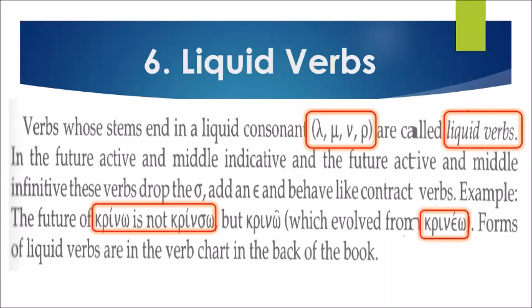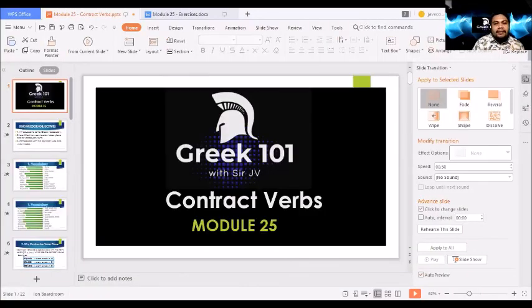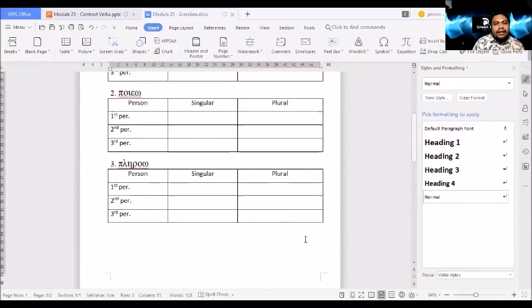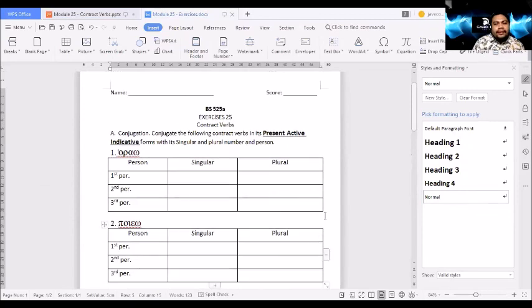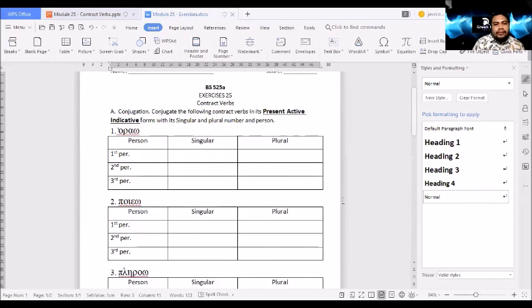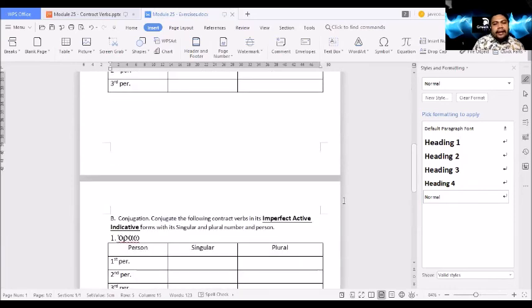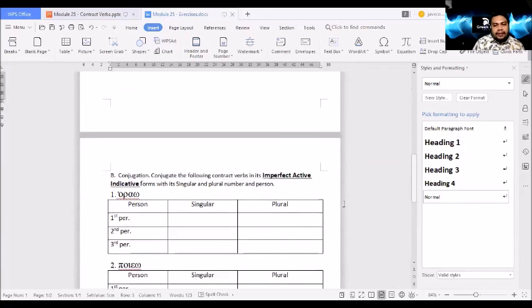So that's all for today, and I hope you have learned a lot in our lesson. And don't forget to answer our assignment also. We have the present active indicative of three examples. We have one in each letter, an alpha, epsilon, and omicron ending, and also in the perfect active indicative.